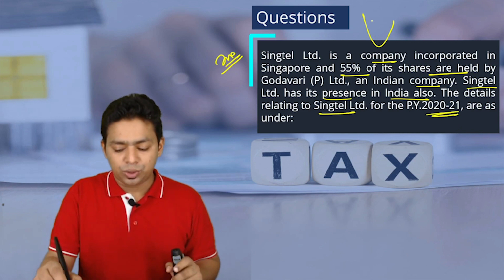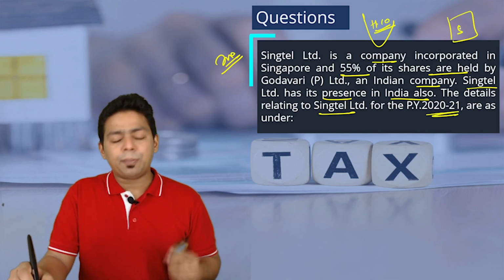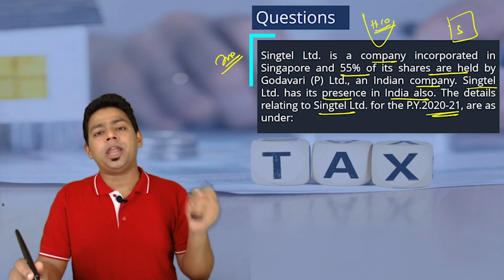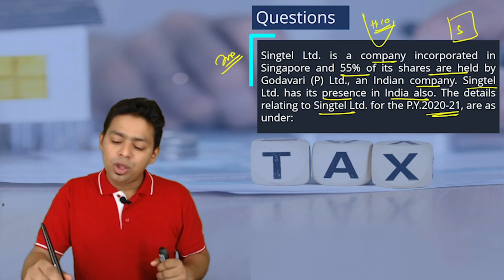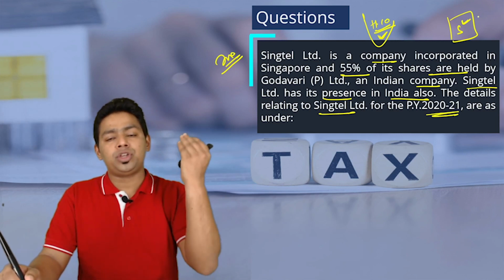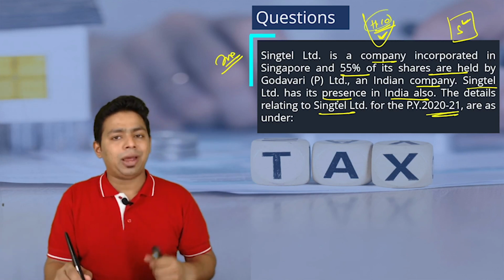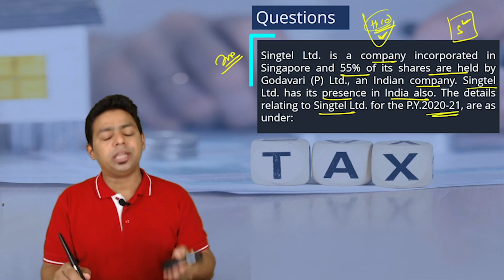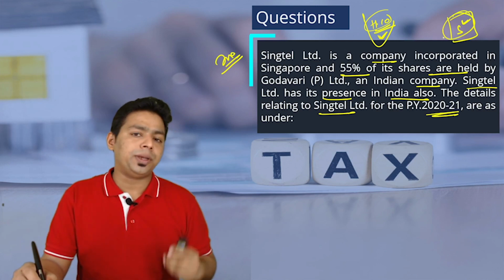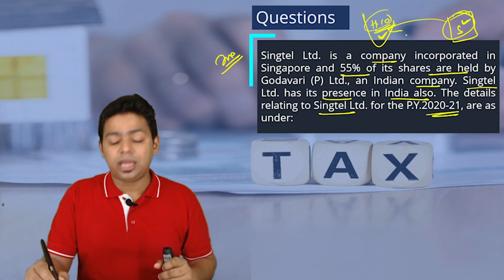First, I am going to ask you: only because your holding company is in India, will the Singapore-based company become resident, or can you consider that the effective place of management is in India? Definitely no. For the holding company, the law is separate, and for the subsidiary company which is incorporated outside India, the law is separate. Holding company, which is Godavari Private Limited, is incorporated in India. Therefore, by default, Godavari is a resident in India. Now, Singtel, a Singapore-based company, can become resident in India only if POEM is in India.